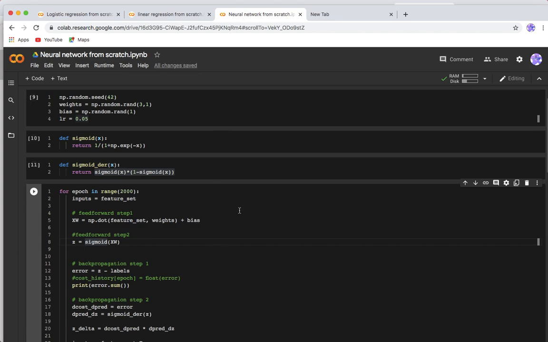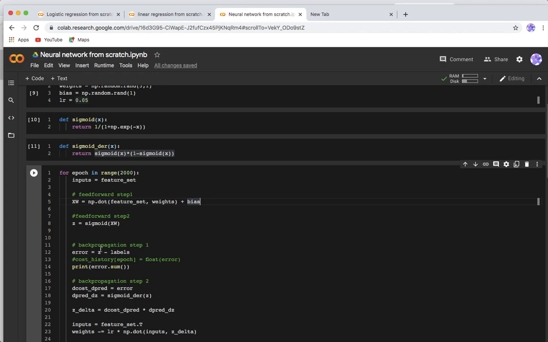Suppose this is one layer, what is this layer doing? Dot product of this feature with our parameters, weights, and then biases. So parameters is nothing but weights and biases here, right? If you take it as a vector, right? So what error will we get? This is our predicted output, and this is labels, that is actual output. So we have got this error.